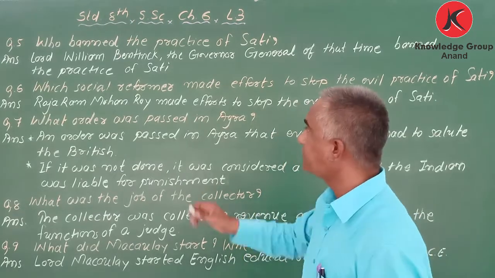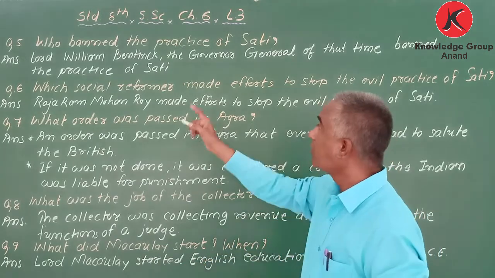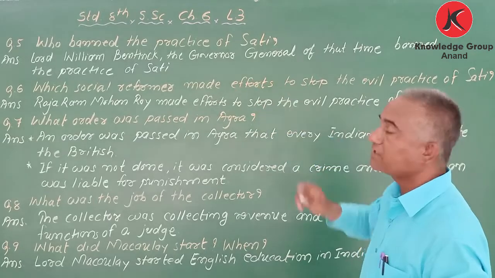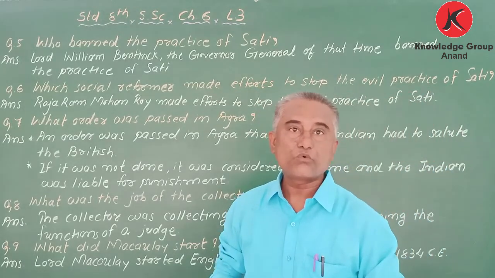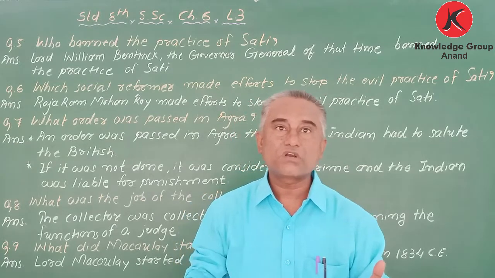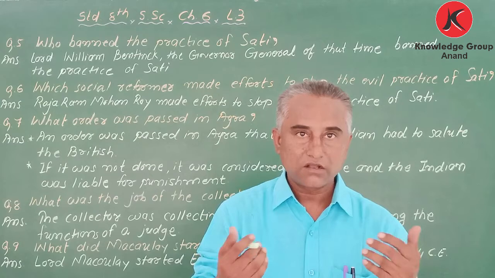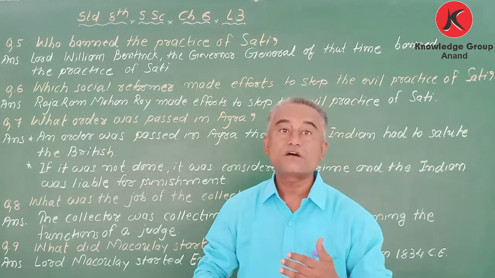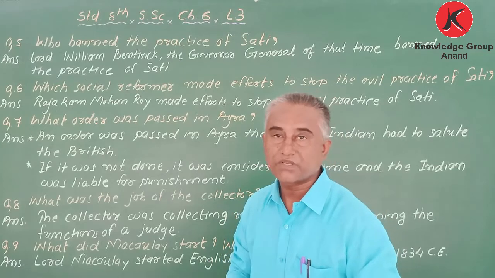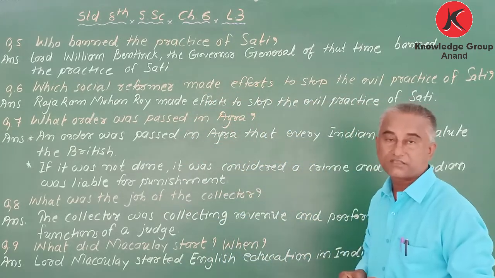Now my next question is question number 5. Who banned the practice of sati? You know what sati is called? When the husband dies, what does the wife do? They take the dead body of her husband, and they burn alive. They kill themselves. That is called the sati system. So who banned the practice of sati?